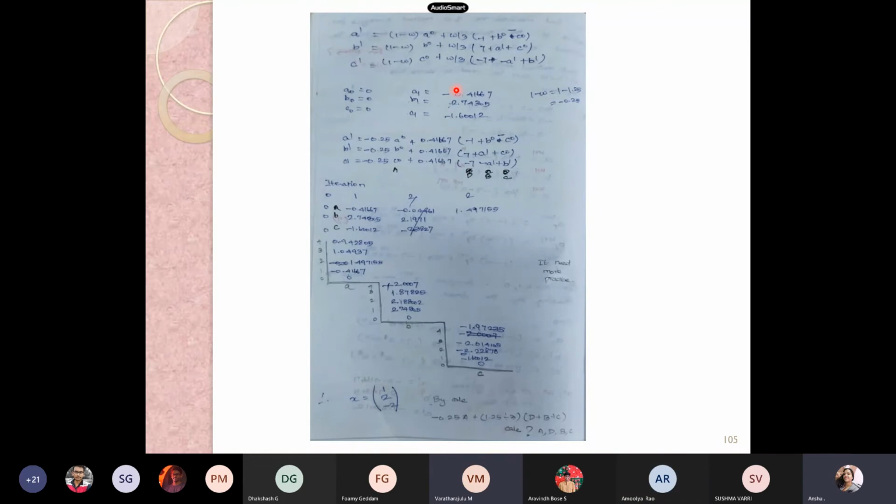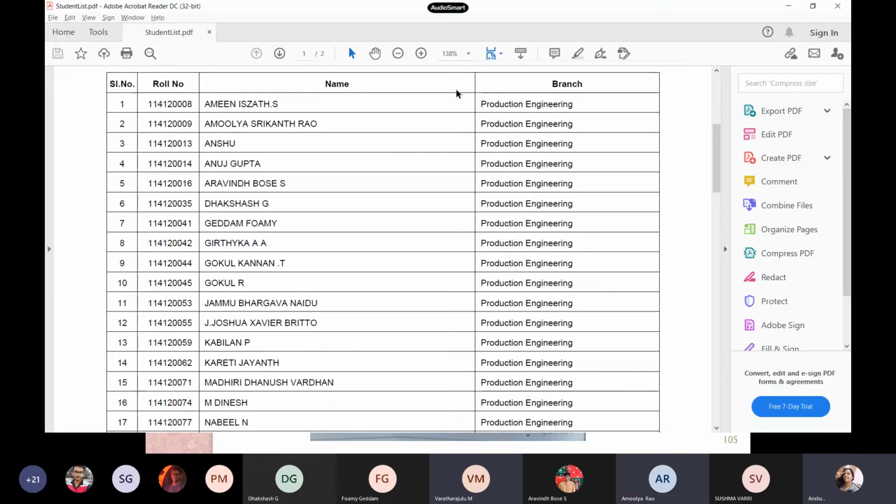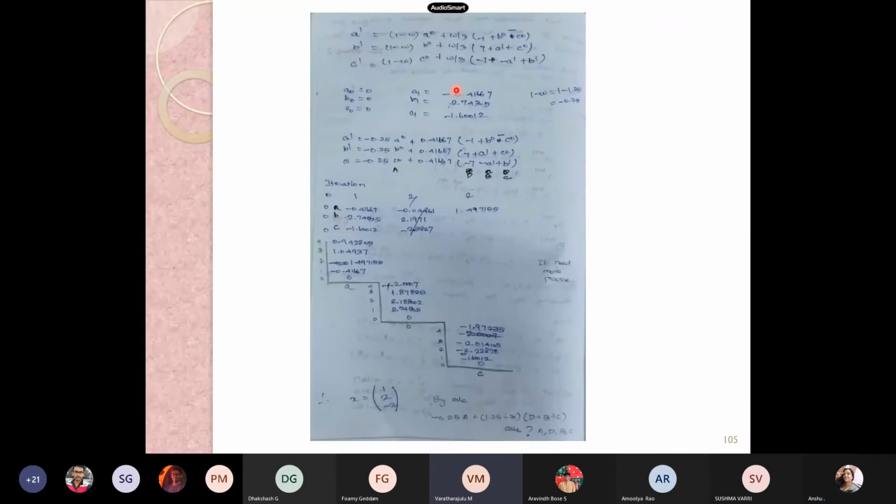No, sir, it does not have. No issues, anyway you practice. We can request Amolya. Amolya, you continue and tell me the results. So C3 is minus 2.014. Very good, it is right. Continue the iteration and tell me the fourth iteration results.